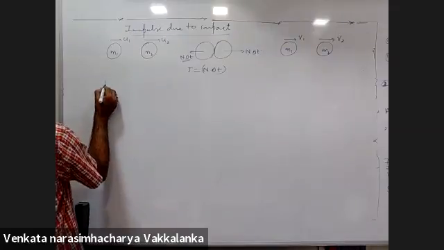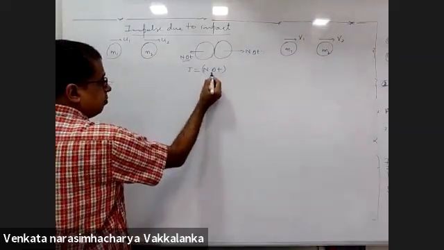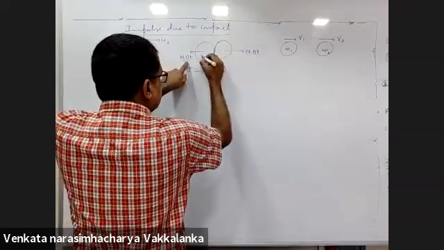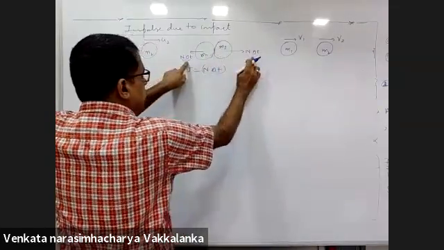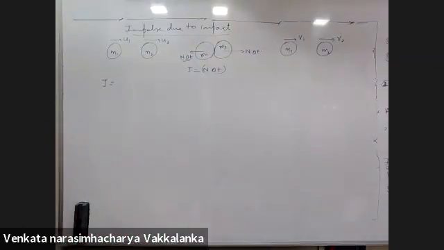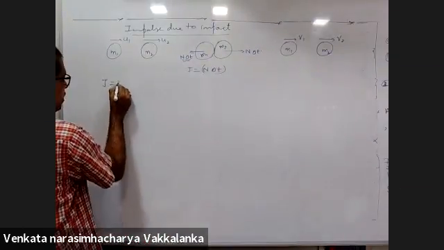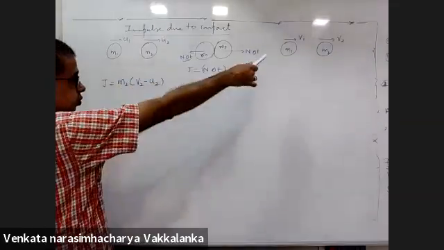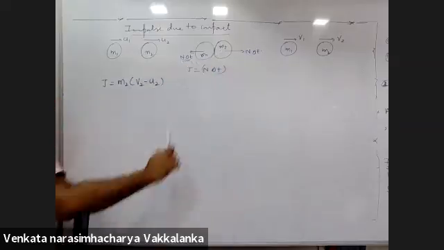What are we interested in? We are interested in impulse J. They will be equal and opposite. This is M1, this is M2. They will be equal and opposite. Right? J is equal to M2 (V2 minus U2). I am taking the impulse on M2.